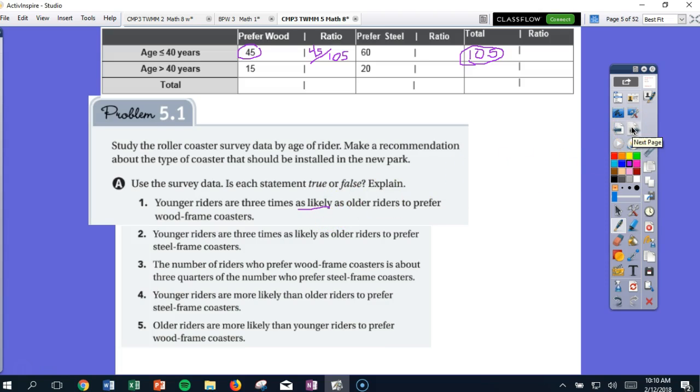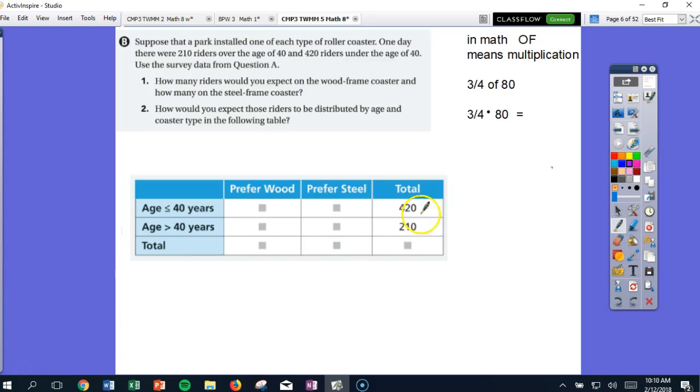So anyway, fill out the table, answer those questions, and then there's more questions back here on part B. And remember that in math, when it says of, that means multiplication. So 3/4 of 80 means 3/4 times 80, and that's going to give you 60. So some of these questions that say of or as likely and whatever, we need to be thinking about what math we need to apply there.